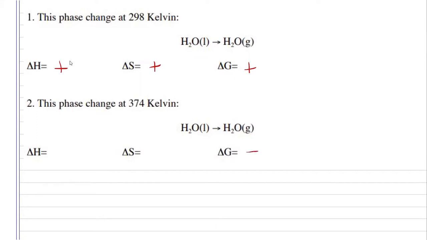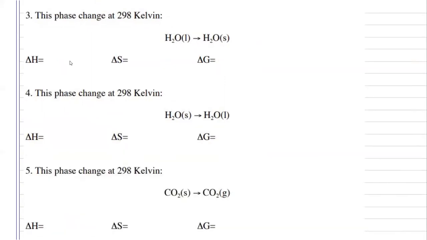My entropy, because I'm still going from that phase change of liquid to gas, would still increase. And my enthalpy, since it is going through that phase change, I do need to add heat, so my enthalpy would also be positive.